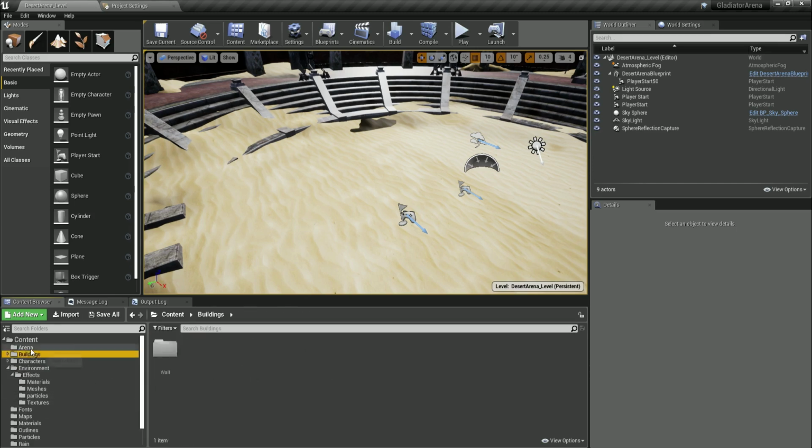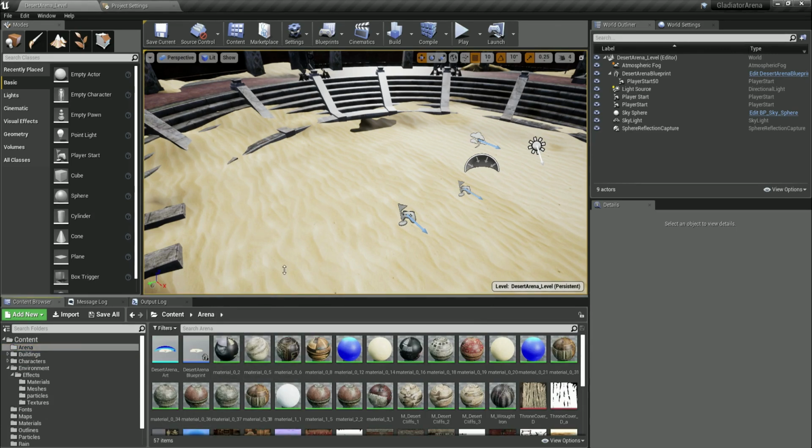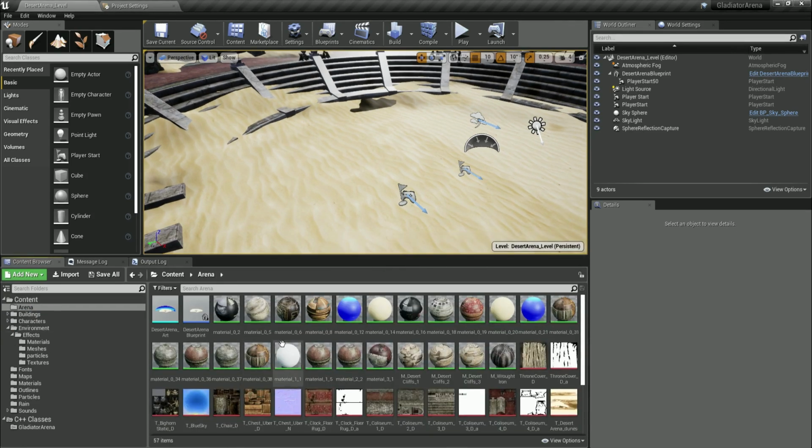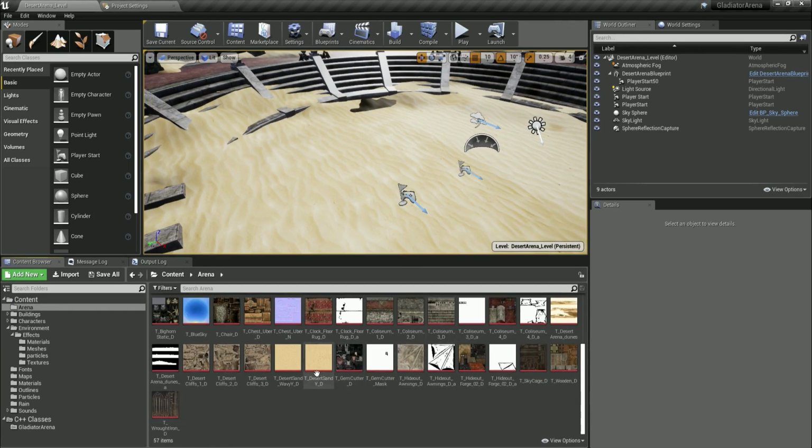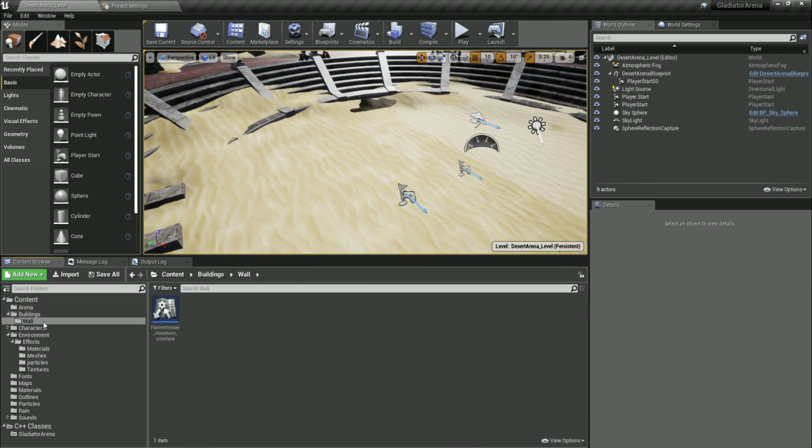Anyways, what I want to do over here, and here is your arena. So everything you will find over here, the materials for the arena, and so on. So just go and explore this project a little bit so that you can see and find everything that's inside, the meshes and the materials and whatnot. And then, well, there you go.